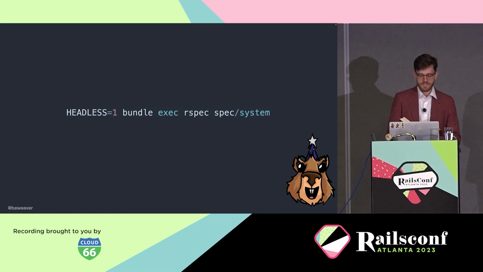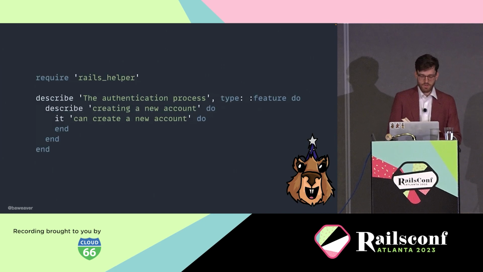So we need a few things to get going. First, we want to start with running this in head mode, which will actually show what we're doing. Now, whenever we're starting, we start with the basic structure here, and it's going to look very similar to your RSpec test. In fact, Capybara primarily runs in RSpec unless you're doing something different. We'll make a folder and we'll call it spec/system. You could also call it spec features or spec end-to-end or anything you really want. It doesn't matter. It's up to you. But let's start with a registration and a login test just to prove that we can actually create an account and we can log in as it.